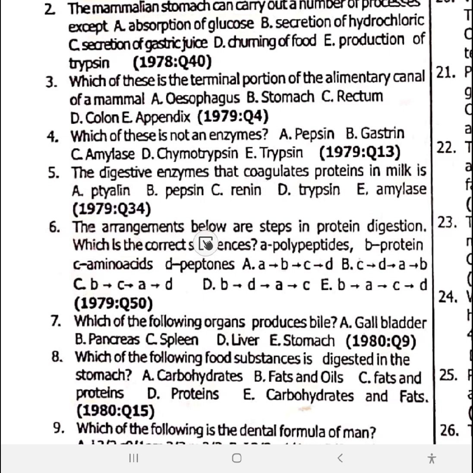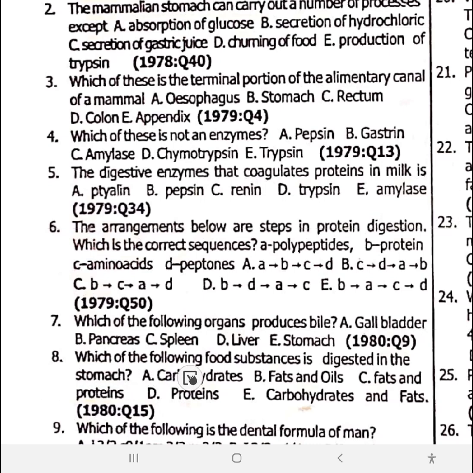Number 6, the arrangement below are steps of protein digestion. We've touched this one already. Number 6 is option D, as in question 1. B, D, A, C. B is protein, D is peptones, A is polypeptide, C is amino acid. Option D. Number 7, which of the following organ produces bile? The bile is produced by the liver, stored in the gallbladder, and used in the duodenum. Don't forget these three. So number 7 is option D, your liver.